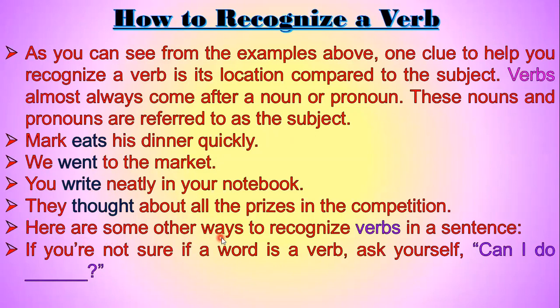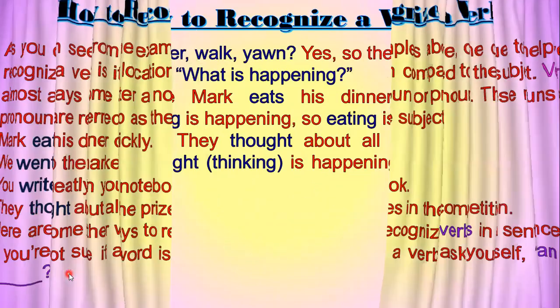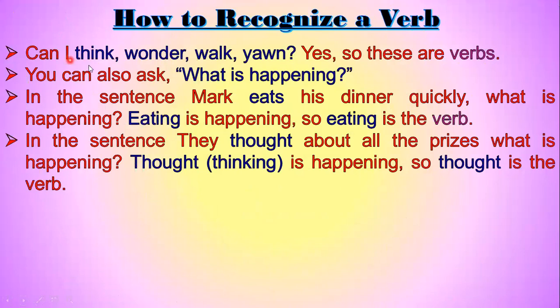Here are some other ways to recognize verbs in a sentence. If you are not sure if a word is a verb, ask yourself, can I do? Can I think, wonder, walk, yawn? Yes. So these are verbs. You can also ask what is happening. In the sentence, Mark eats his dinner quickly, what is happening? Eating is happening. So eating is a verb.